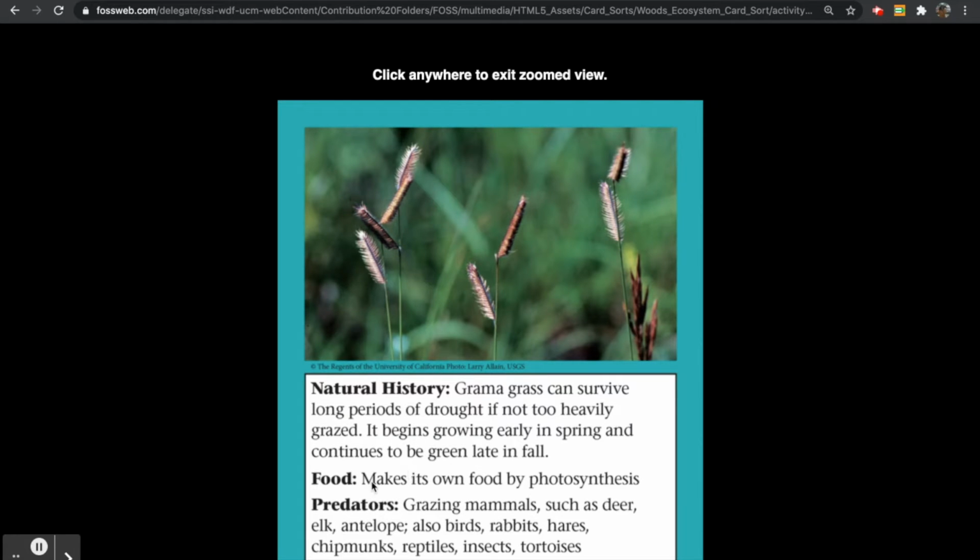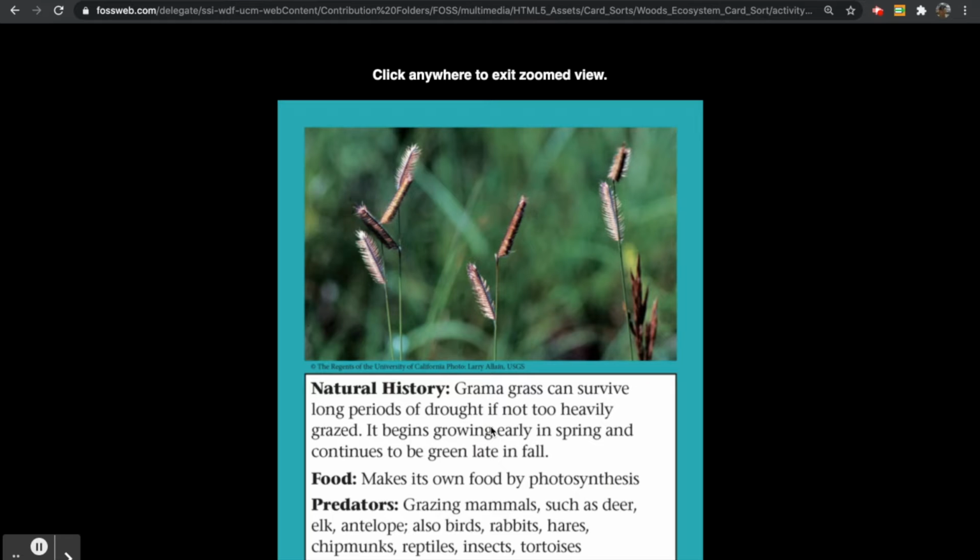It is able to make its own food by photosynthesis. Its predators, or things that eat it, are mammals like deer, elk, antelope, birds, rabbits, hares, chipmunks, reptiles, insects. So on Edpuzzle now, tell me, is this a consumer or a producer?